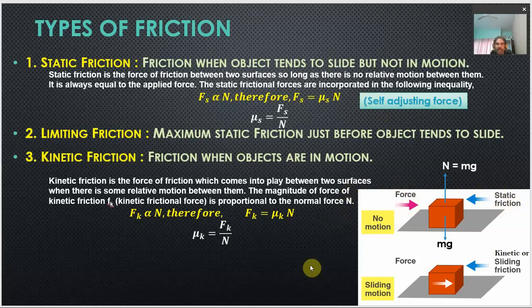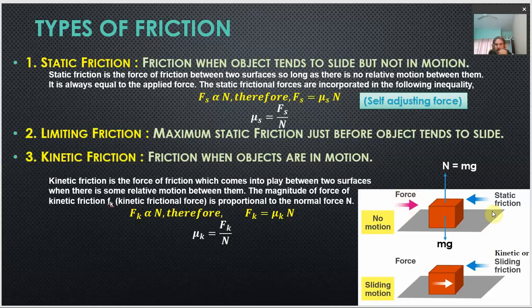Okay, let us move to the next kind of friction. It is called limiting friction. Here we see that the static friction goes on increasing as the applied force is increased, because static friction is a self-adjusting force, but it can increase only up to a certain limit. After that, if the applied force is further increased, the static friction will no more be able to oppose the motion of the object. Or we can say it will oppose, but it will not be able to stop the applied force from making the object move along its direction.